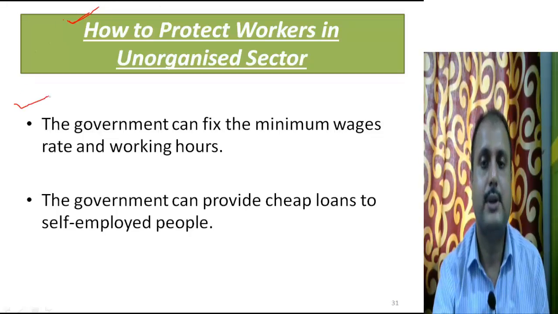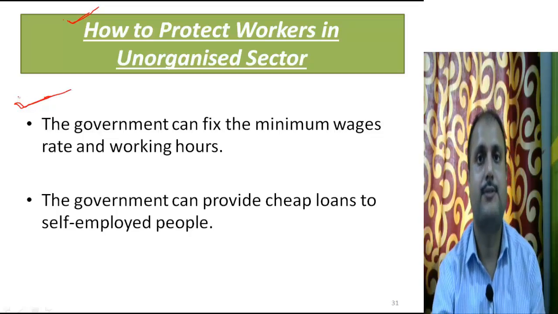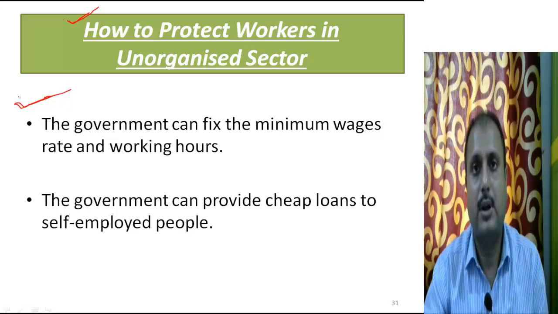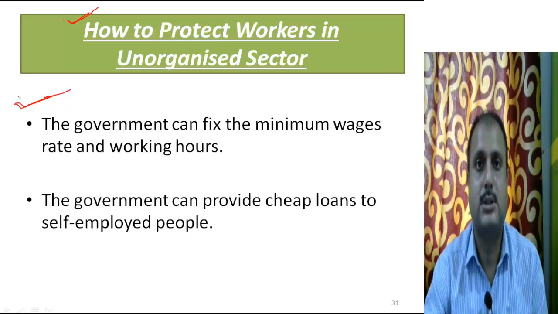The government can fix the minimum wages and the rate for the working hours. Even in the private sector, even in the unorganized sector, the government can fix the minimum wages, for example, what the minimum wage should be for a mason or a plumber, and the working hours, that the working day cannot exceed more than 8 hours.